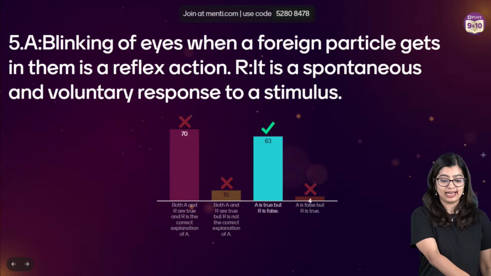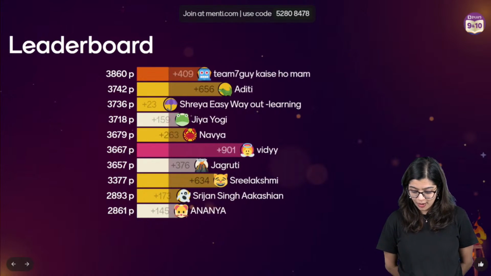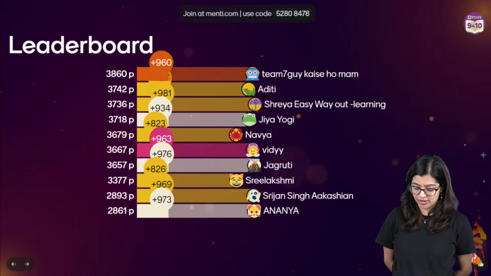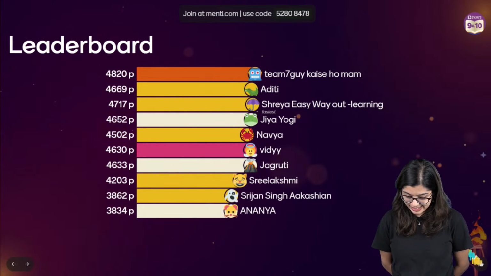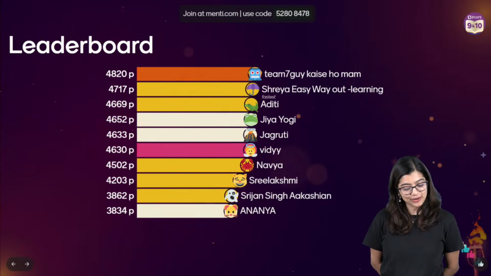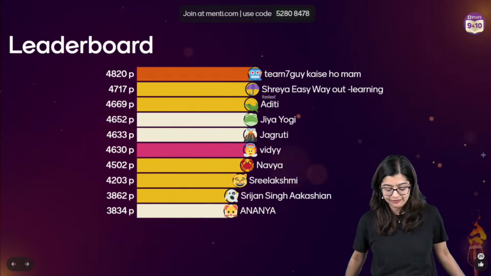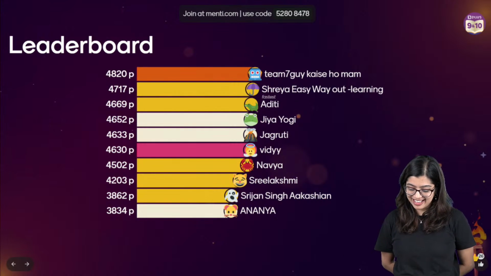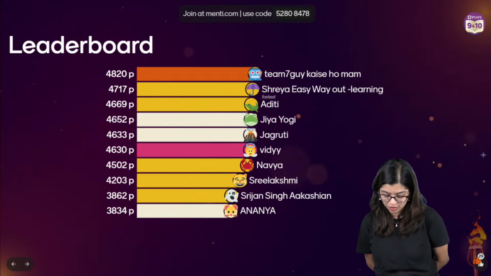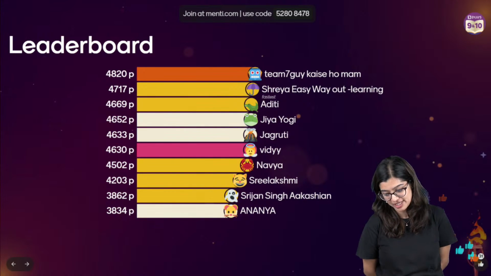So with this, let's have a look at the leaderboard. Let's see, the leaderboard will come on your screen. So I can see here, team 7 guy, how are you ma'am? Very good. You are on top, followed by Shreya, Easy Way Out Learning, who's the fastest, followed by Aditi, Jia Yogi, Jagriti, Vidhi, Navya, Sri Lakshmi, Srijan, and Ananya, who have made it to the top 10.